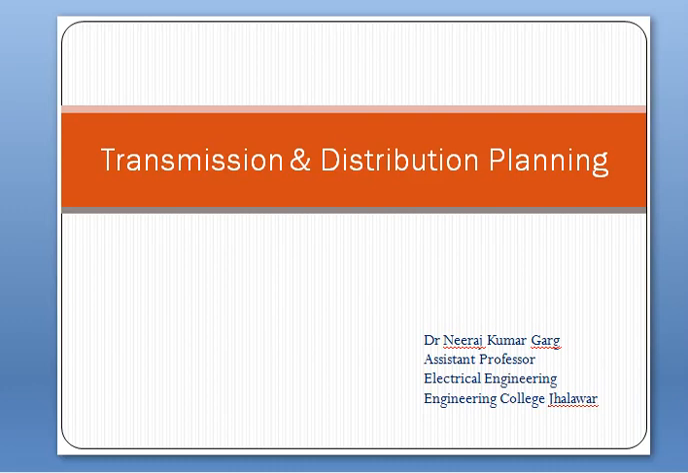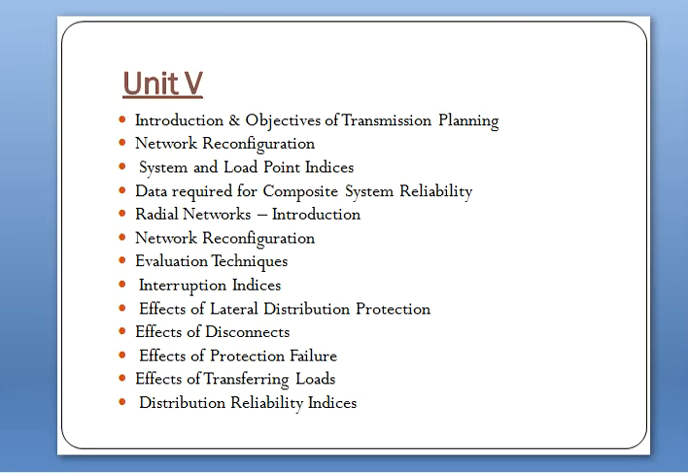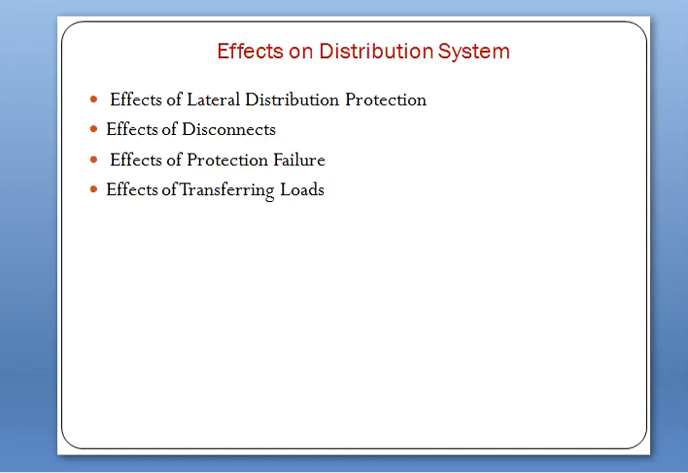In the last class, we discussed the evaluation techniques and interruption indices. Today, we will discuss the application of radial network: the effect of lateral distribution protection, the effect of disconnects, the effect of protection failure, the effect of transferring load, and the last one is the distribution reliability indices. The effects on distribution system.